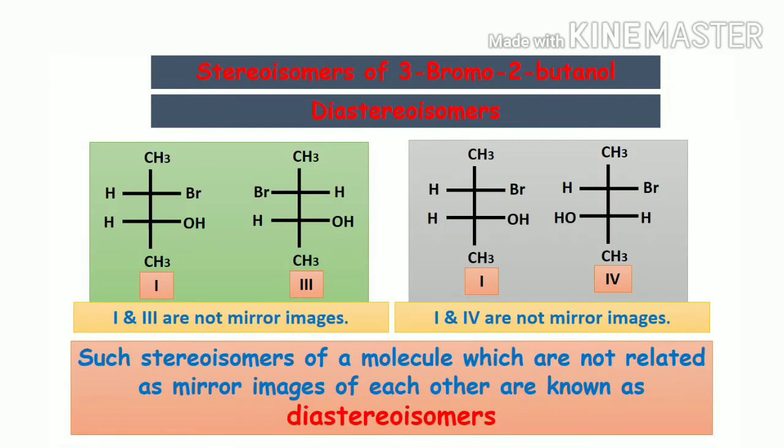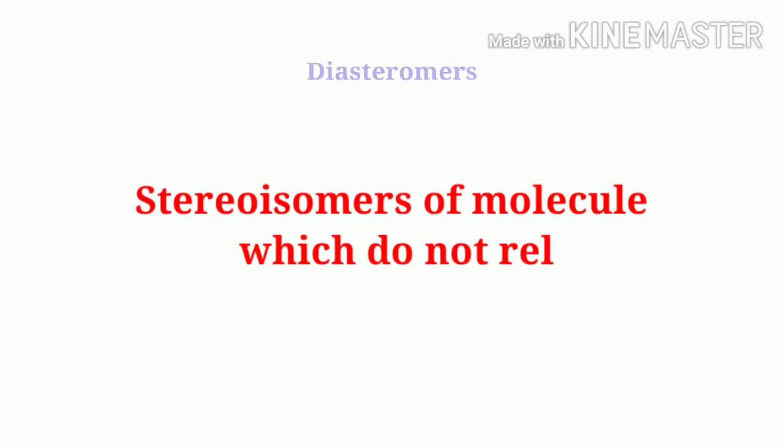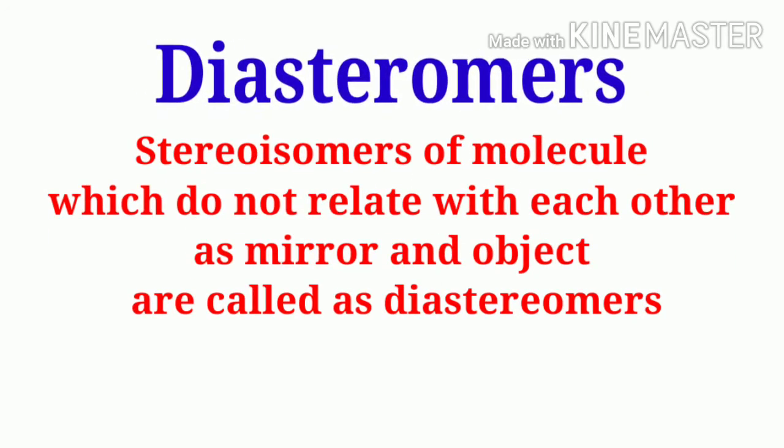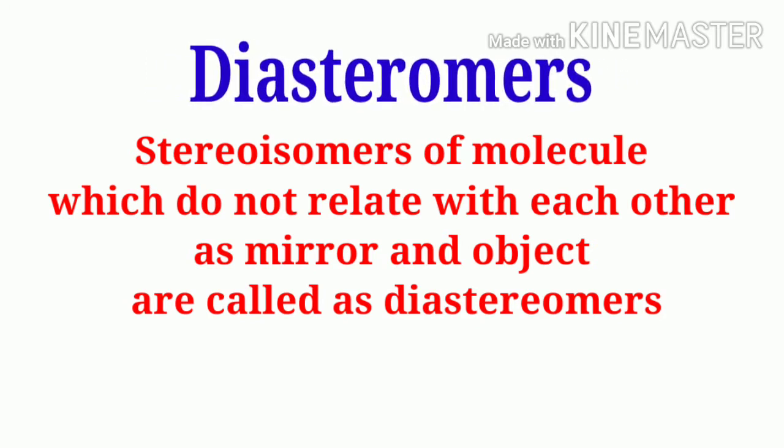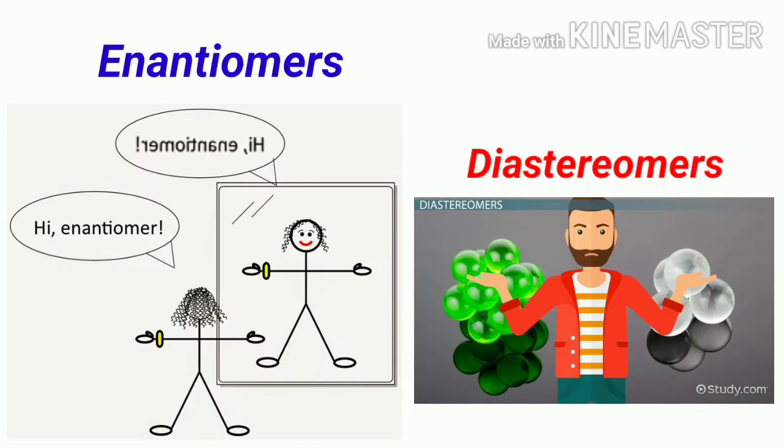But then check these pairs. What is the relation of 1 with 3 or 1 with 4? Similarly, what is the relation of 2 with 3 and 2 with 4? Are they mirror images? If you look minutely, the answer is no. Thus, stereoisomers of one molecule which do not relate with each other as mirror and object are called diastereomers. I have introduced to you two new terms, enantiomers and diastereomers.